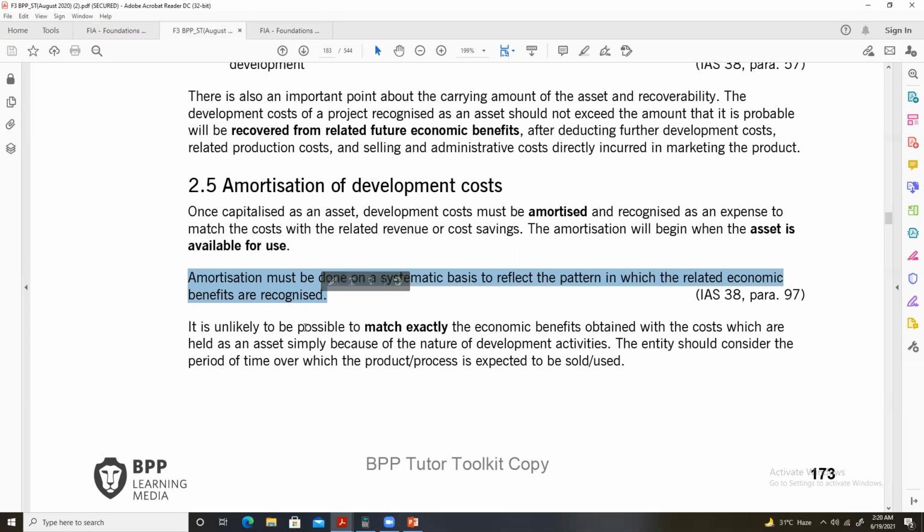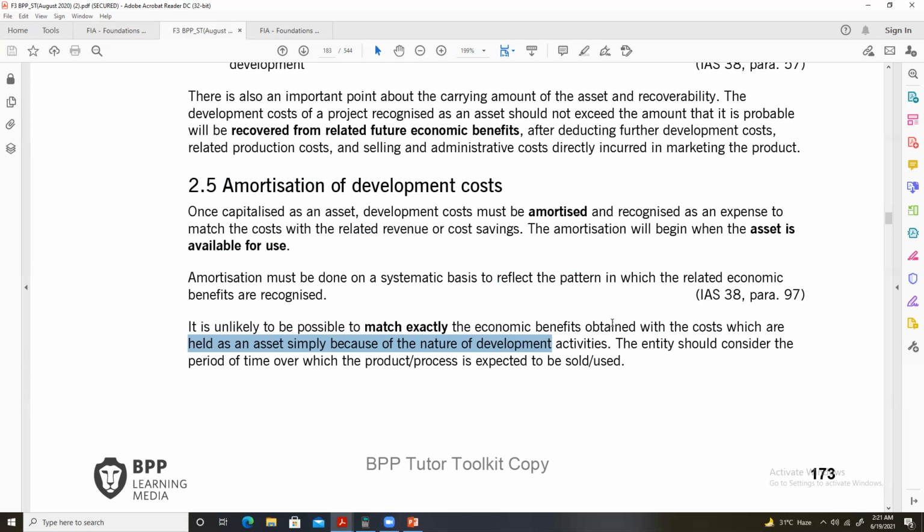It is unlikely to be possible to match exactly the economic benefits obtained with the costs which are held as an asset, simply because of the nature of the development. Given the nature of development activities, the entity should consider the period of time over which the product is expected to be sold.